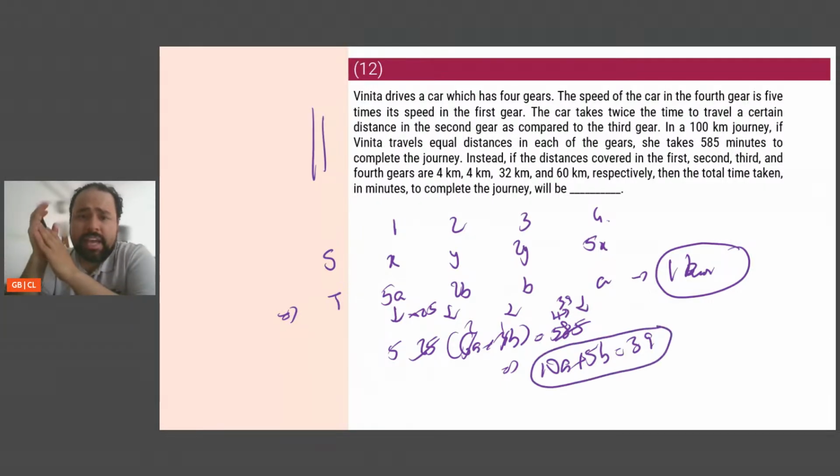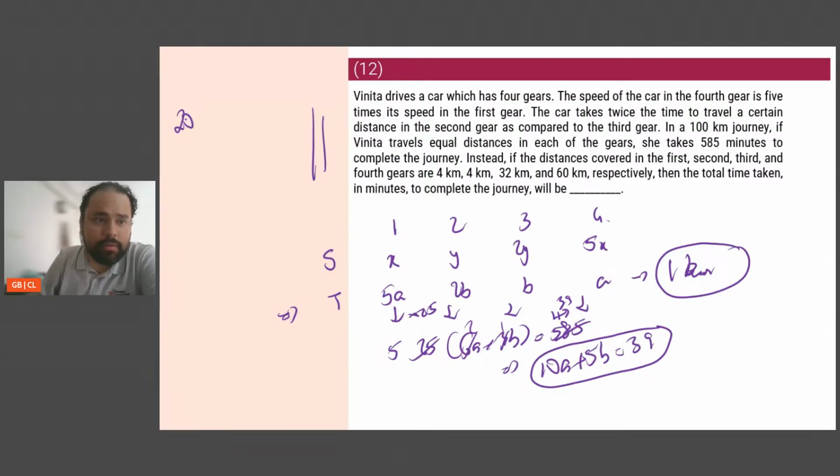Okay. Next, what is it? Instead, if the distances covered in the first, second, third, and fourth gears are 4, 4, 32, and 60. Okay. So the time taken to cover 1 kilometer in first gear is 5A. So 4 kilometers will be 20A.